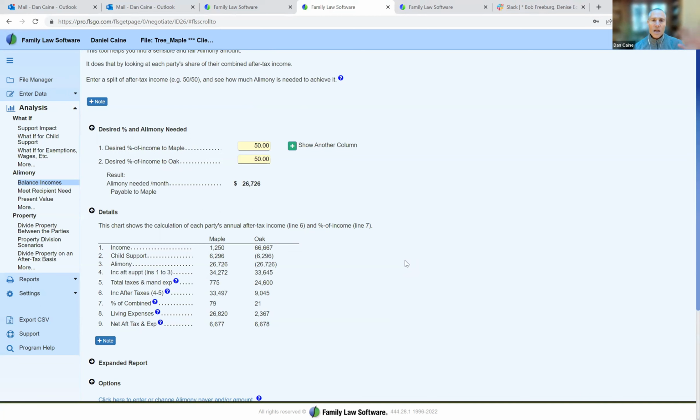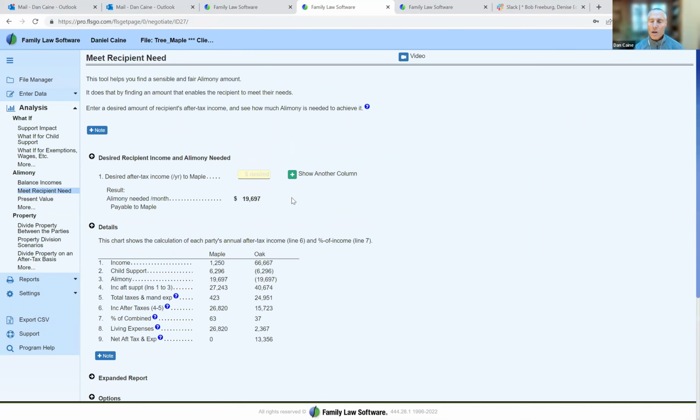Okay, let's take a different approach. The different approach is what we call meet recipient need. It's a different approach to alimony, where we say, let's look at getting Maple to the point where Maple covers all the expenses we've entered and maybe a $10,000 cushion on top of that for expenses we haven't thought of.